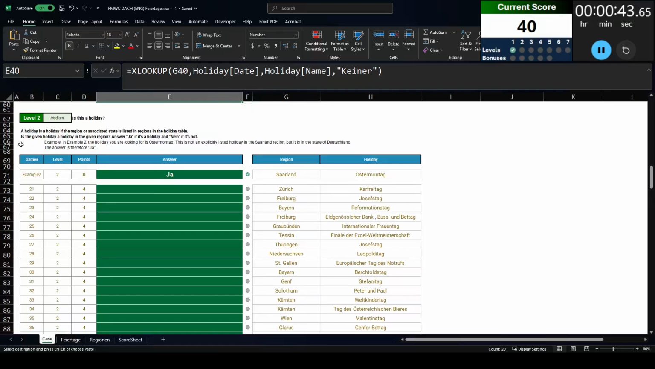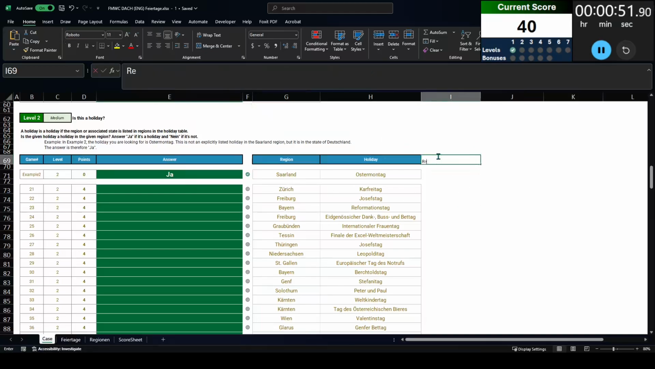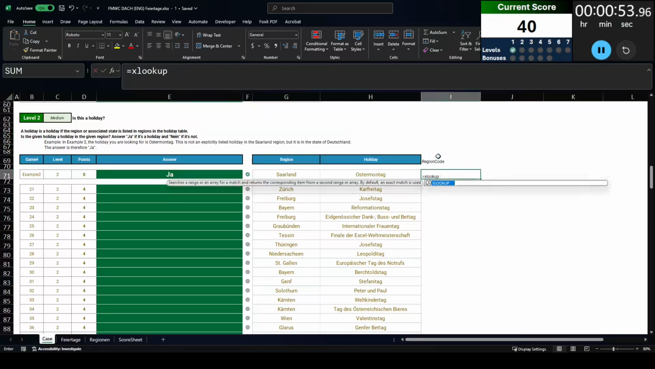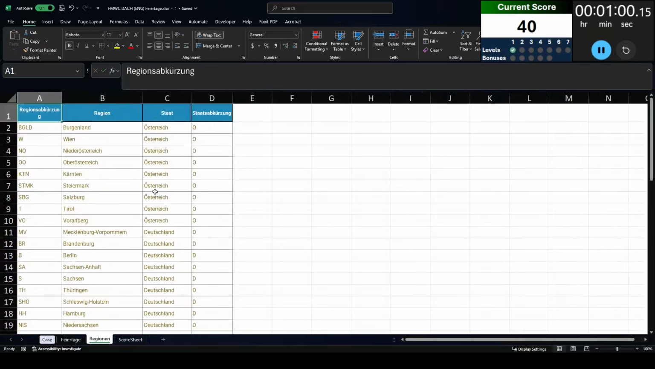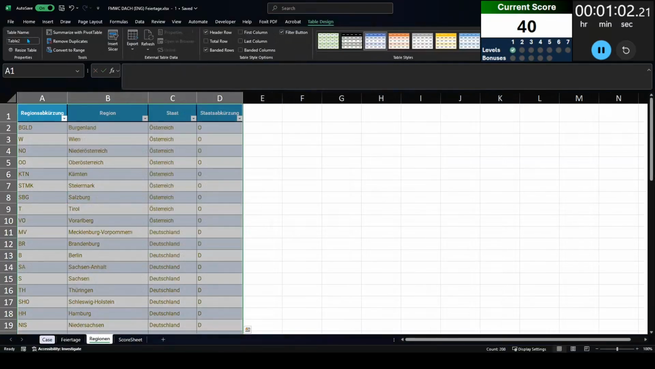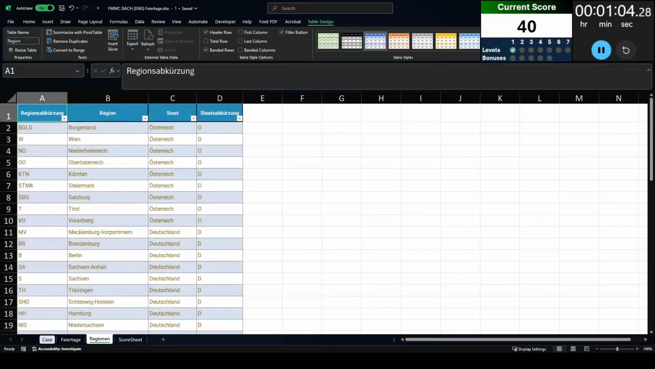Level 2, we are given a holiday in a region and we are asked if that holiday is actually a holiday within a region. But we don't need to consider the regions alone, we also need to consider the country that the regions are in. Now, if you remember in the holiday table, there are regions listed by code. And so what I'm going to do is first take all of these regions and turn that into a table, once again, to make it easier for referencing.